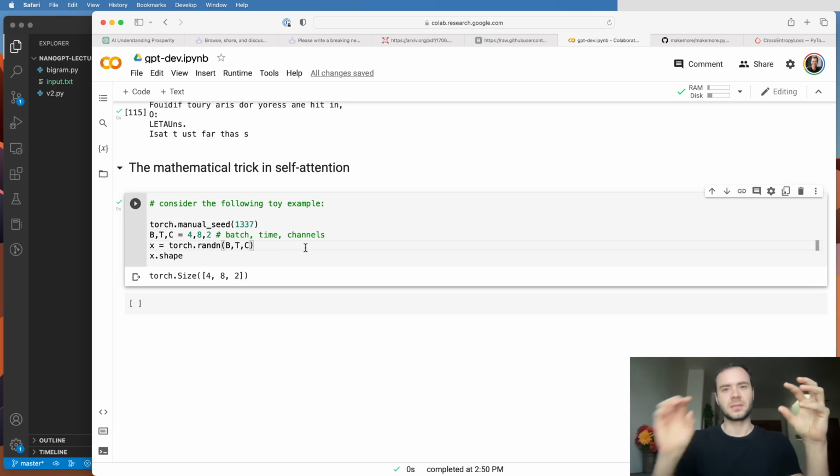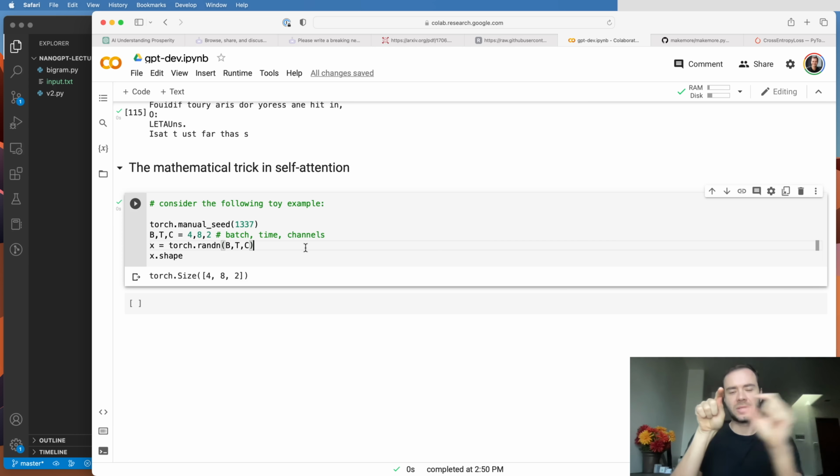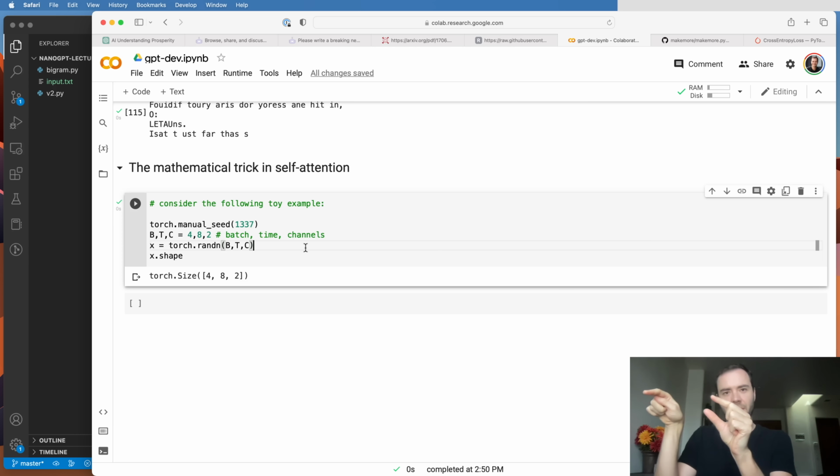And in particular, we want to couple them in a very specific way. So the token, for example, at the 5th location, should not communicate with tokens in the 6th, 7th, and 8th location, because those are future tokens in the sequence. The token on the 5th location should only talk to the one in the 4th, 3rd, 2nd, and 1st. So information only flows from previous context to the current time step. And we cannot get any information from the future because we are about to try to predict the future.